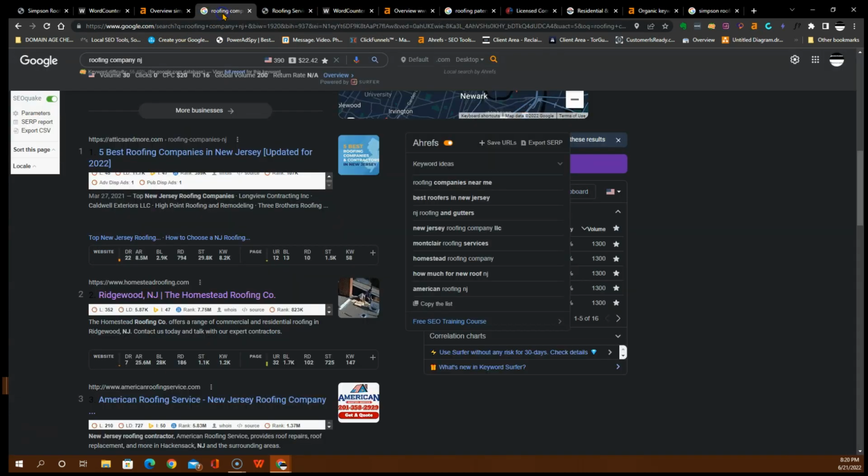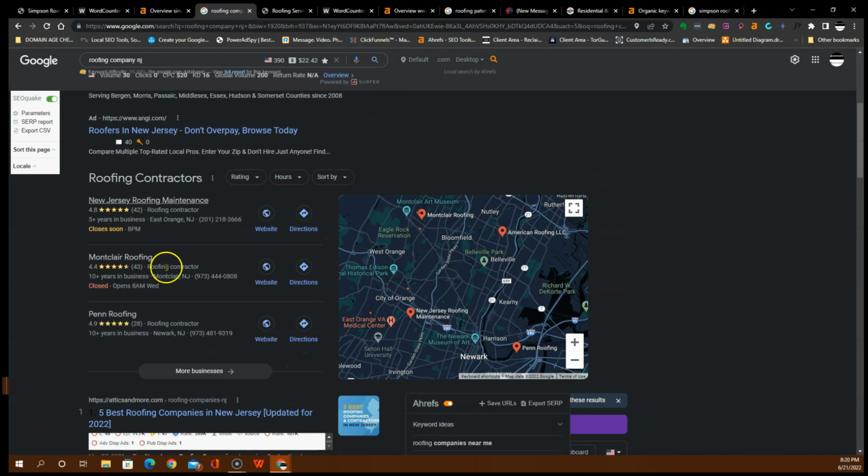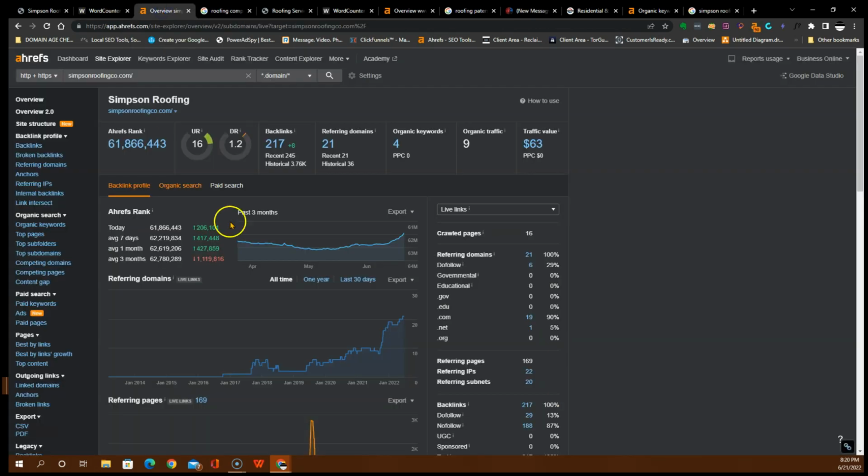Let's recap on these citations I told you about. Citations are basically other web directories pointing back to your website. So you want to make sure you get that besides the content that I told you about. So lastly, let's get into these backlinks. Backlinks are basically other websites pointing back to your website that pass the power.